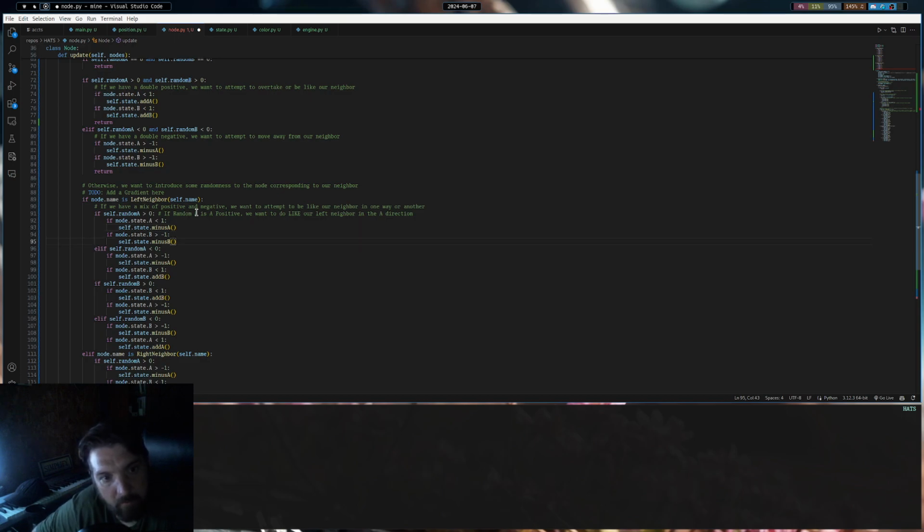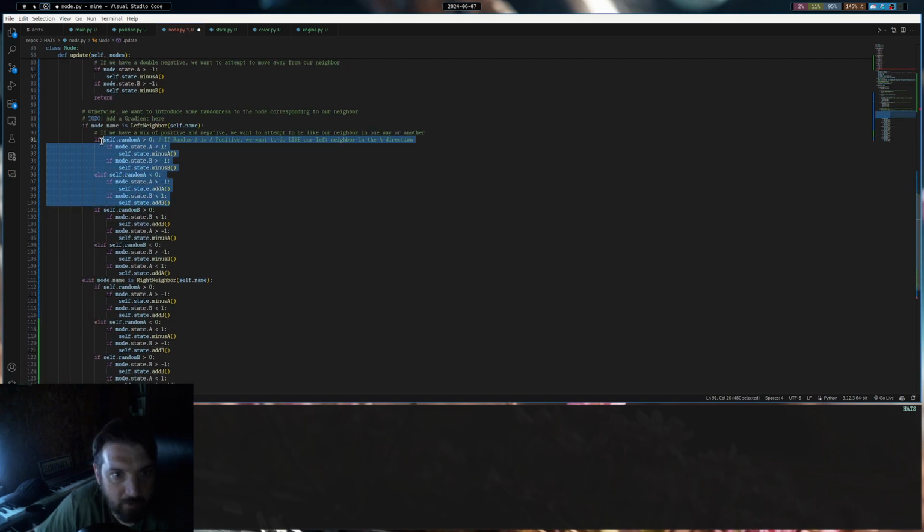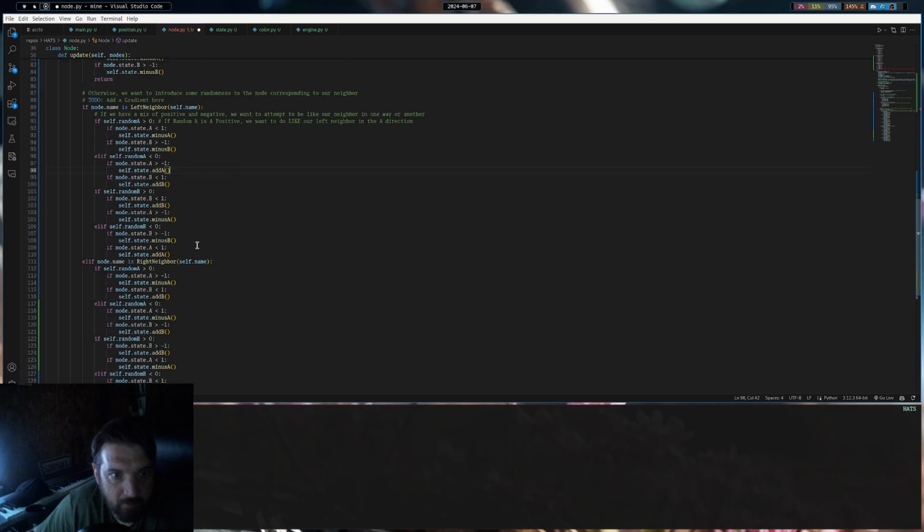And if B is greater than -1, we want minus B because we do want to overtake it. So if random A is less than 0, which means we want to do the opposite. If our A is greater than -1, we want to add A because we don't want to overtake it. But if B is less than 1, we want to add B because we do want to overtake it. So this logic, you can see clear logic here now.